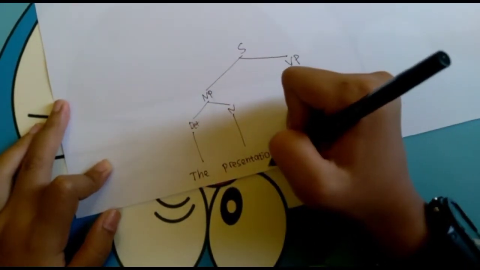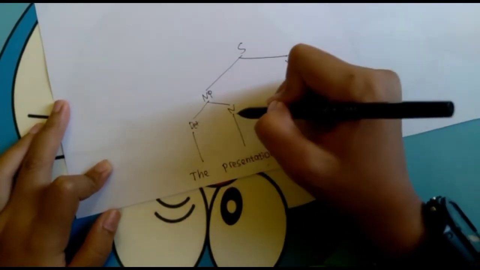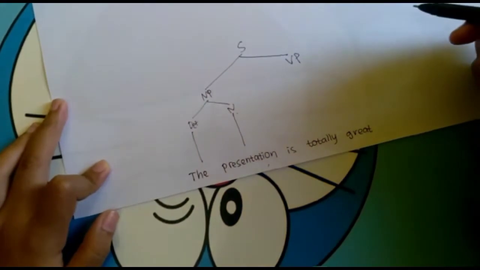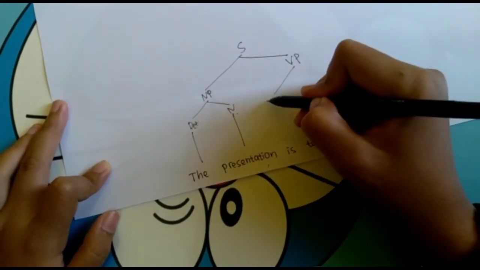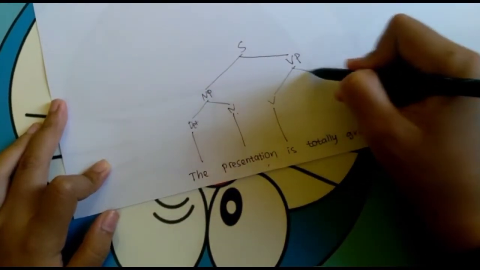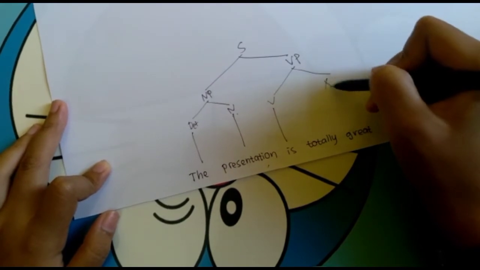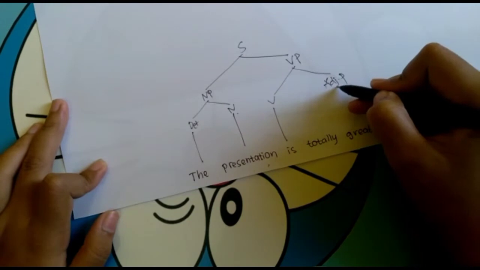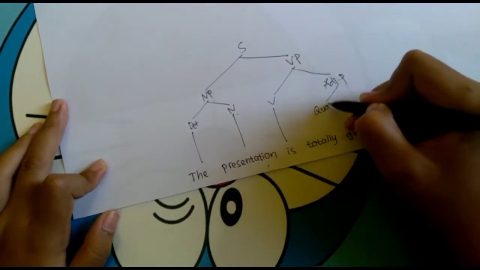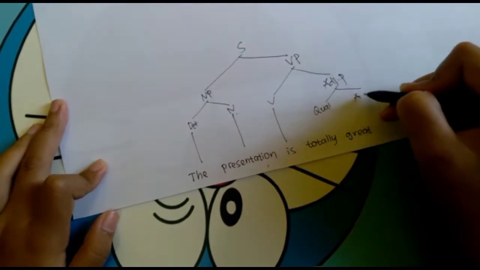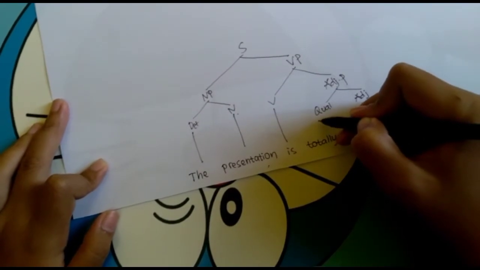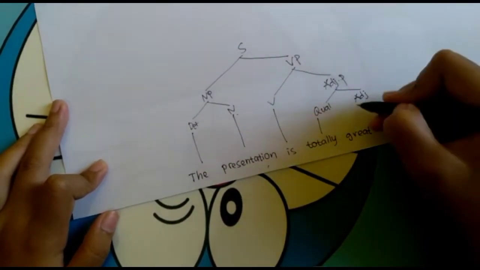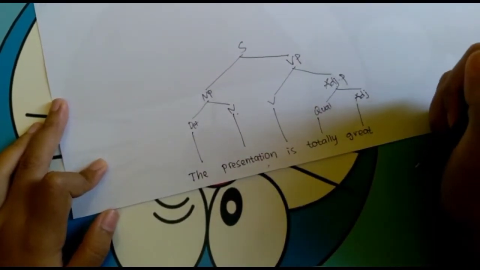For the verb phrase, we have auxiliary verb here, which is, and the other phrase, which is adjective phrase. The adjective phrase can be divided into qualifier and also adjective itself. We have totally as the qualifier and great as an adjective.